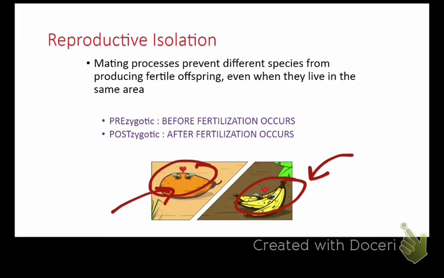So prezygotic means before fertilization occurs, and postzygotic means after fertilization occurs. Okay, so this behavior of meeting on different fruits would be prezygotic. They are literally meeting up in different places, so they are reproductively isolated.